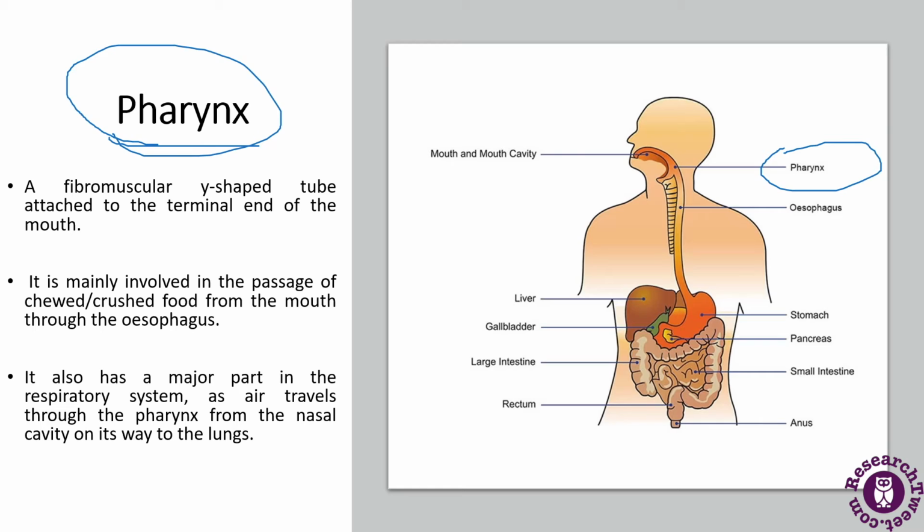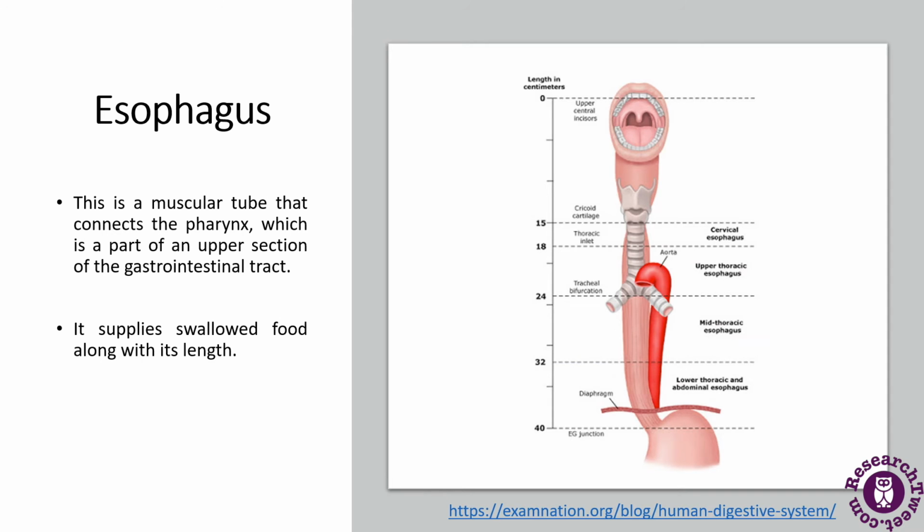So it has a major part in the respiratory system. We have already told you that, and air passes through the pharynx from the nasal cavity on its way to the lungs. So it is the common pathway. Pharynx is a common pathway for the digestive system as well as the respiratory system. The next part is the esophagus. Esophagus connects the pharynx to the stomach. It is a muscular tube which is approximately 25 centimeters long.